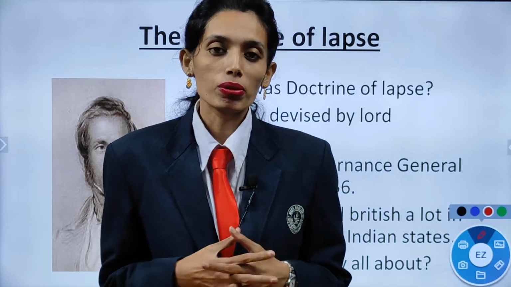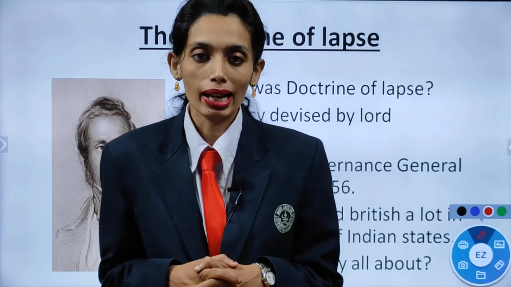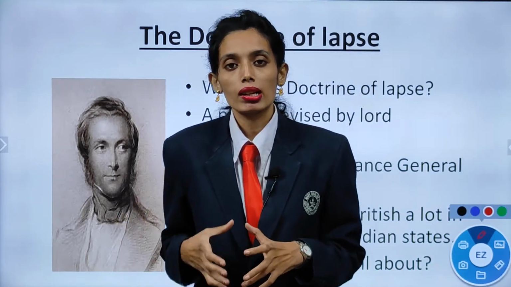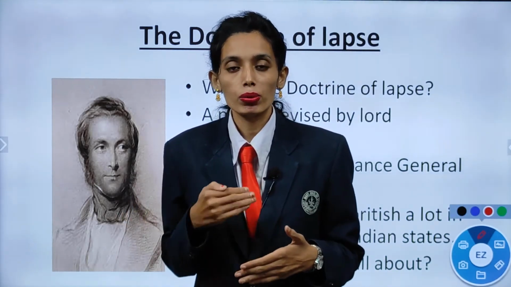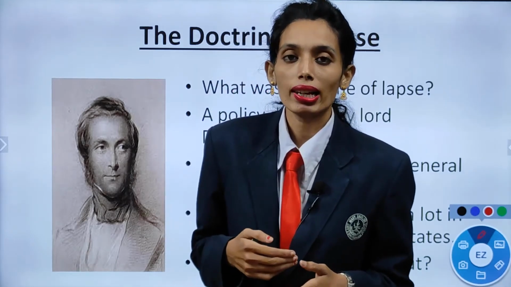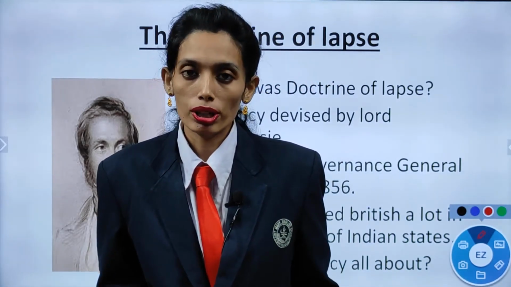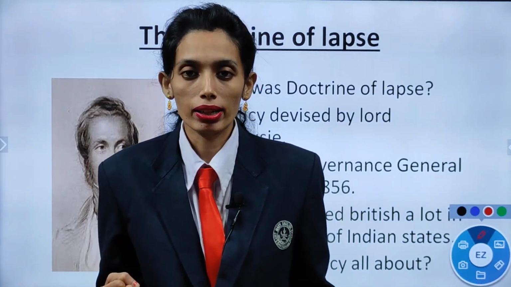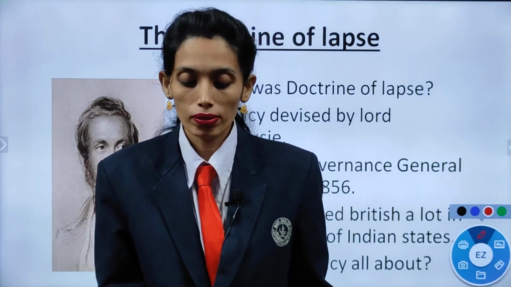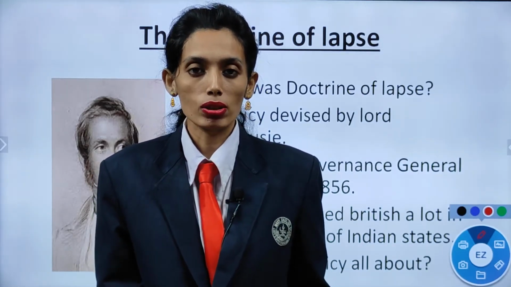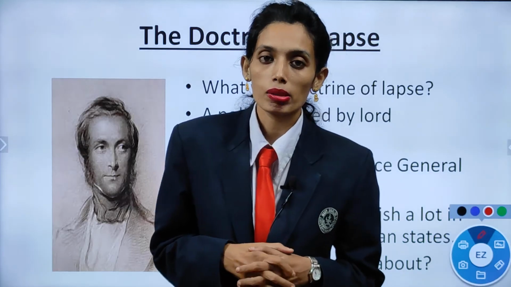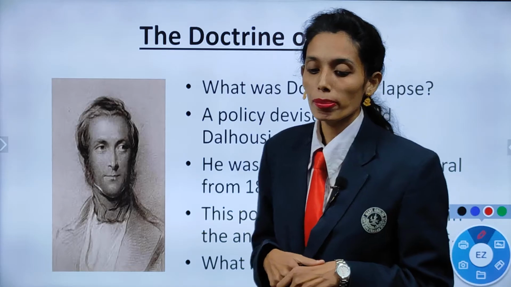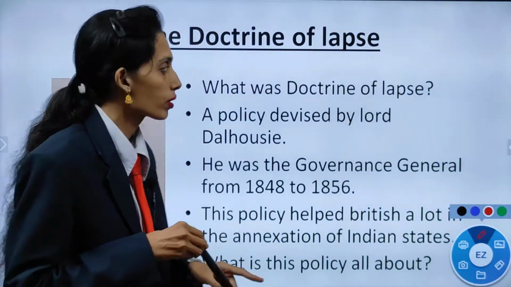In this video we are going to talk about the doctrine of lapse. In the previous video, children, we already talked about the challenges. The rulers in the Indian states challenged the Britishers, saying that according to their paramountcy, the whole land would not go into their hands. Before that they challenged. So we saw Rani Channamma and Maharaja Ranjit Singh. Now we are going to start with the new topic, the doctrine of lapse.